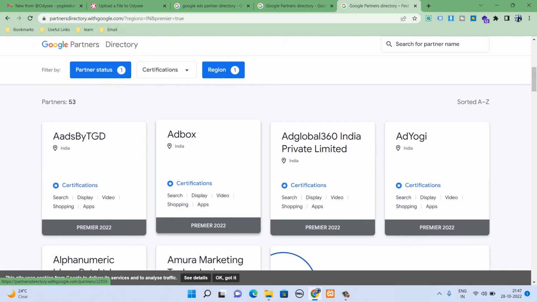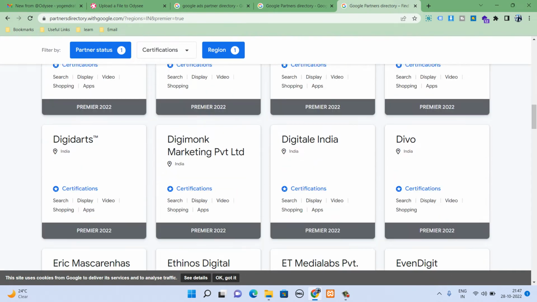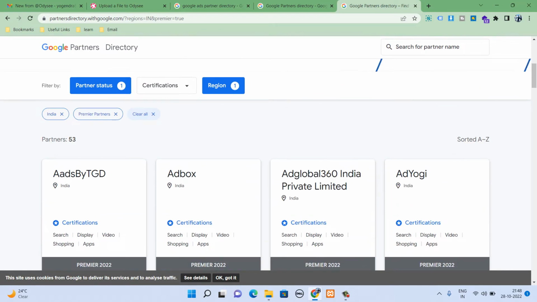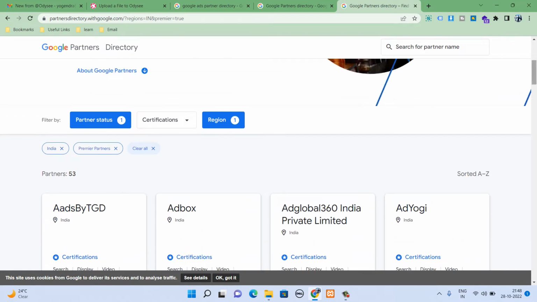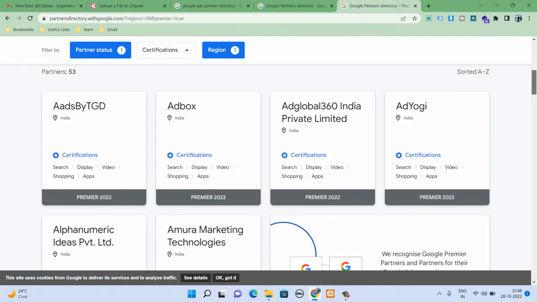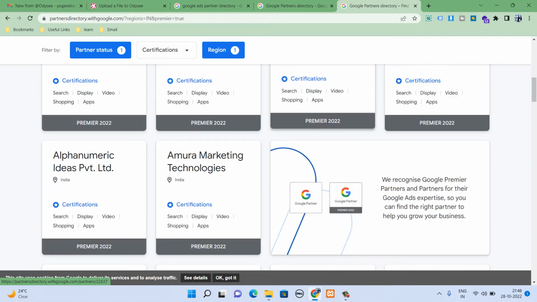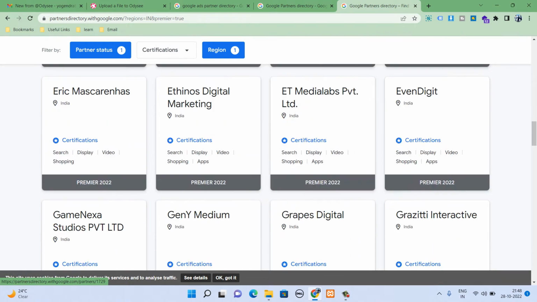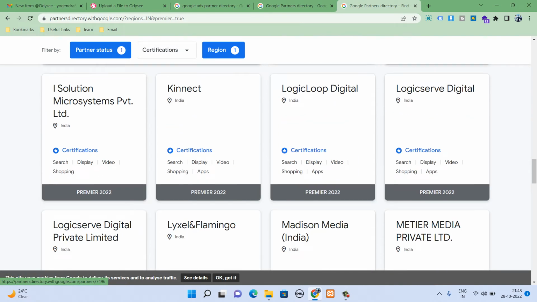So you can see that these companies provide Google Ads services, and they already have a lot of vacancies related to Google Ads. You can see what kind of services these companies provide in Google Ads, like search campaign, display campaign, video campaign, shopping campaign, and app campaign to their clients. So these companies have a lot of vacancies related to Google Ads.